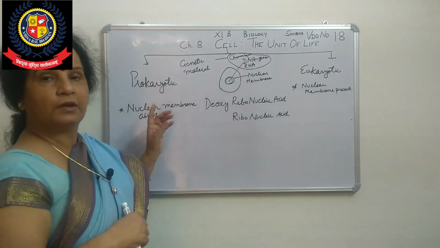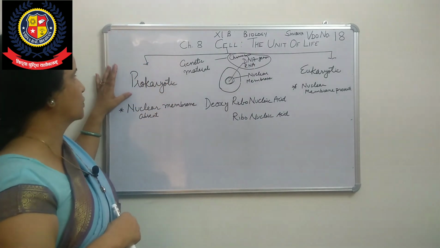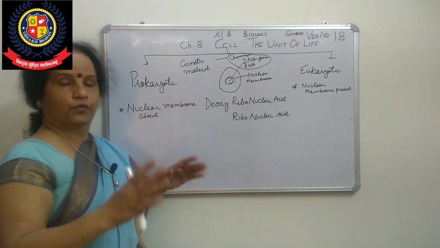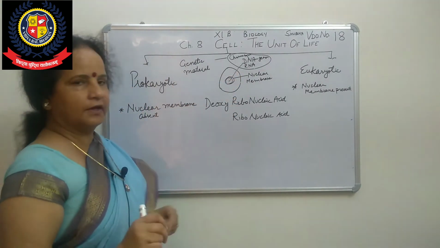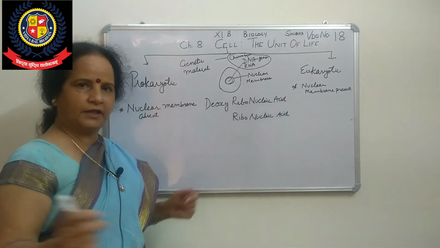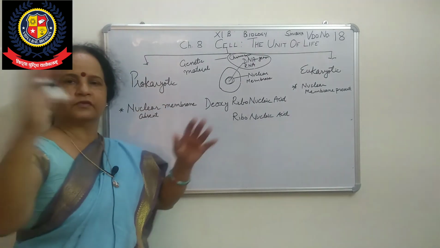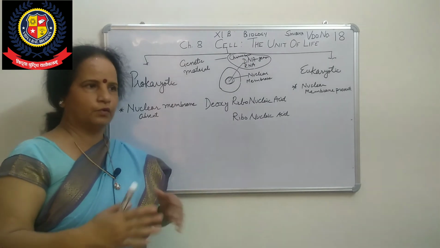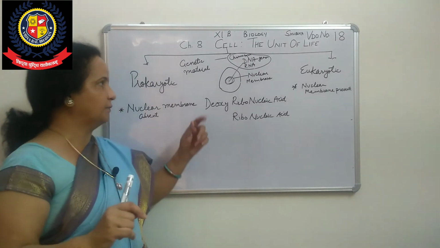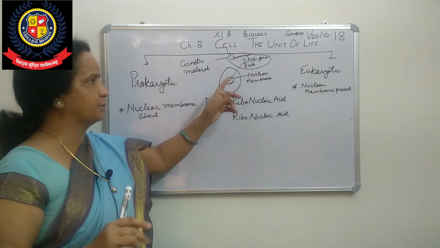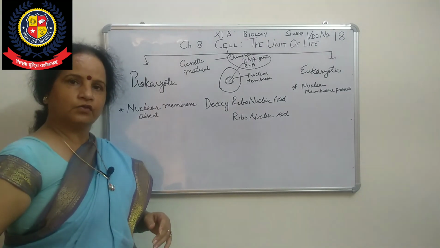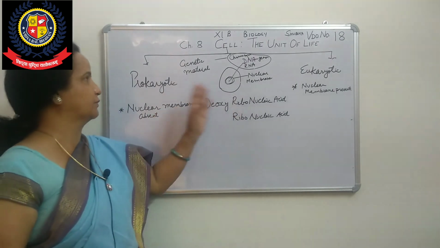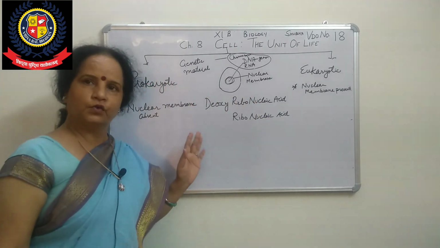nuclear membrane. But in case of prokaryotic, where the nuclear membrane is absent, if no boundary is there, so what will happen? Everyone will be moving here and there. Suppose you are in a classroom and no walls are there, what will you do? You are scattered. In the same way, all that genetic material will be scattered in the cytoplasm or in the cell. So that is the main difference between prokaryotic and eukaryotic.